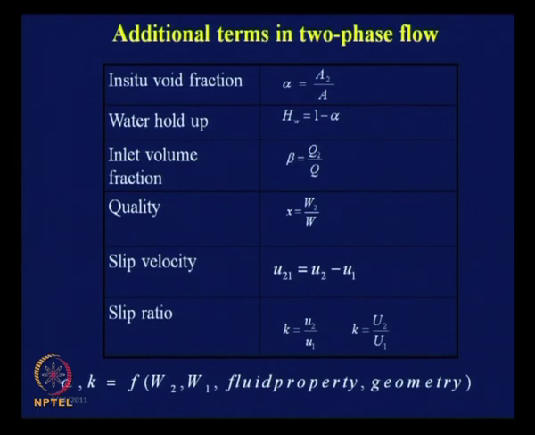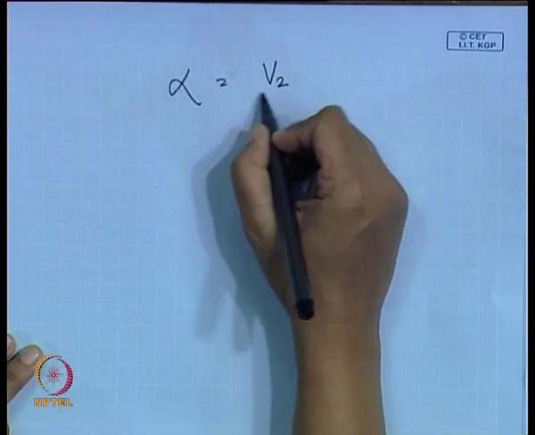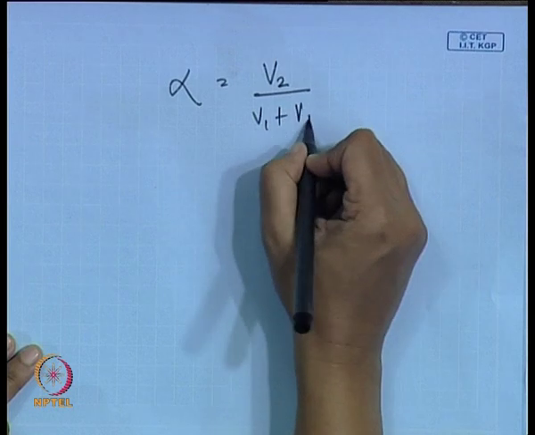So in any particular way we can define it, but the actual definition of alpha is the volume fraction occupied by the lighter phase, given as V2 by V1 plus V2.